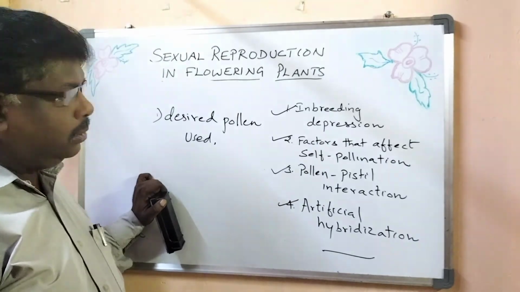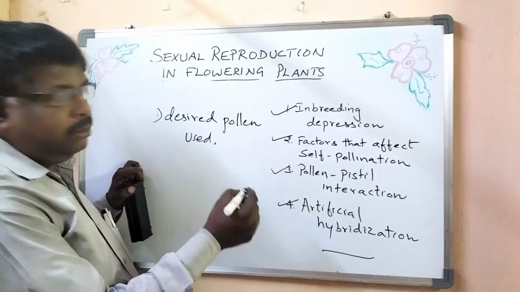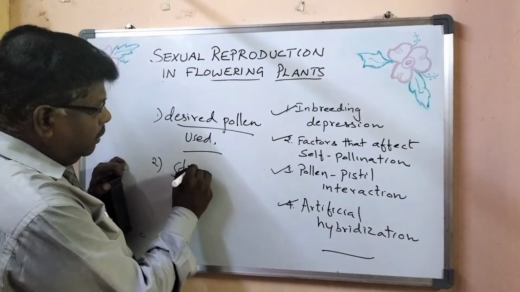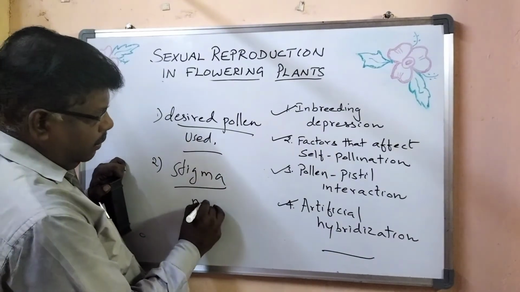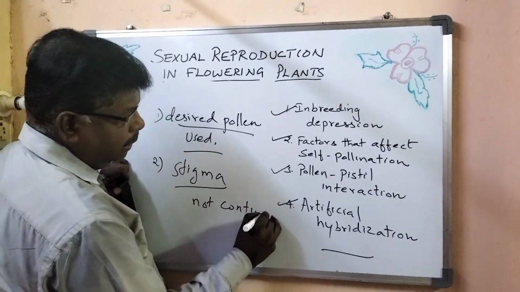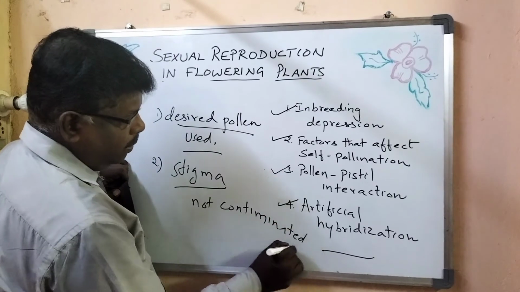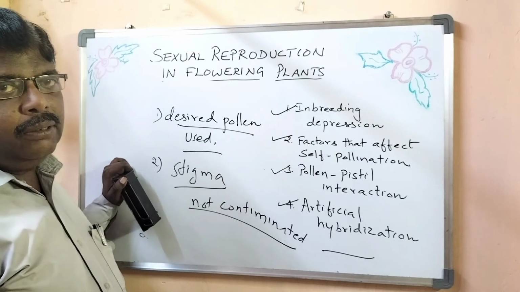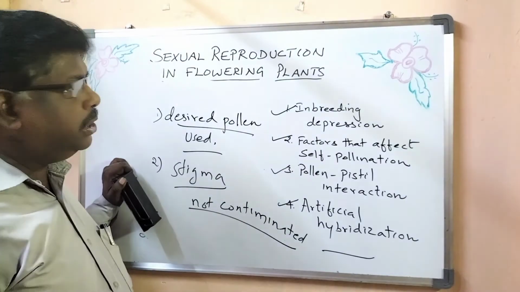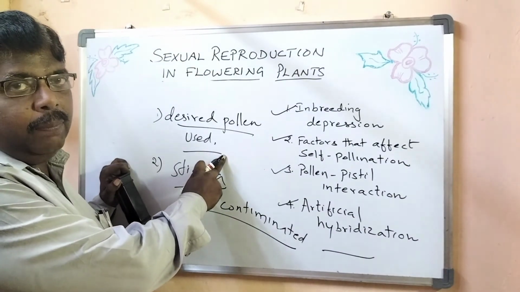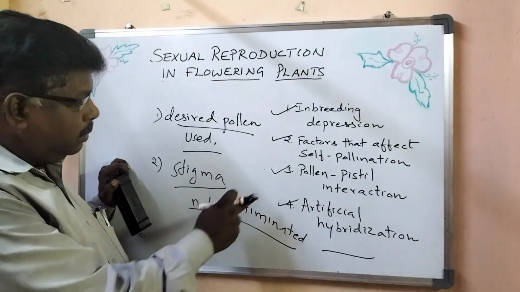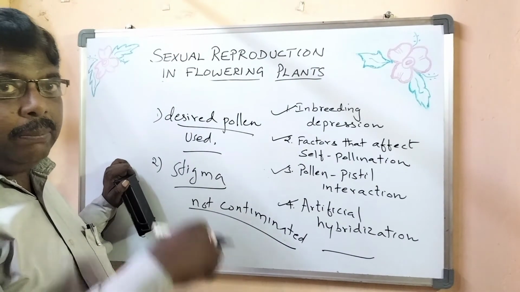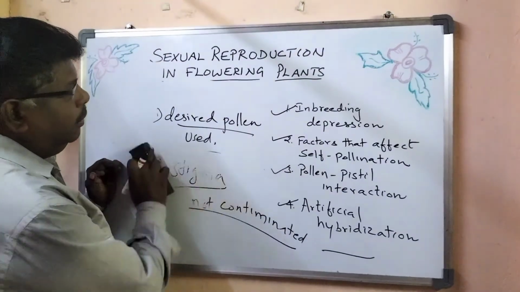Manually it's done. So the name artificial hybridization: to ensure that desired pollens are used for pollination and to see that the stigma is not contaminated by unwanted pollen. Mainly for these two things, artificial hybridization is done. One, to see that desired pollen grains are used in pollination, and secondly, to see that the stigma is not contaminated by different pollens.